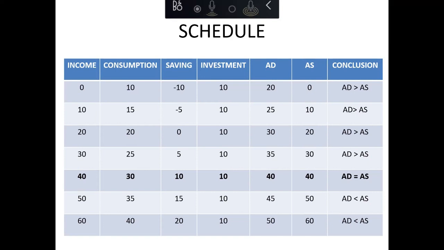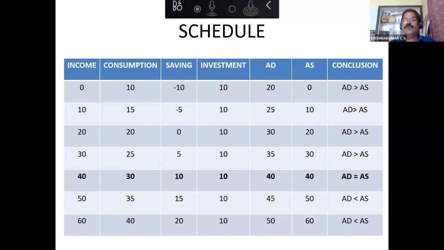Now let us think about the opposite situation. AD is less than AS. What will happen? Stock will increase, so they will stop production. Very good. Stock will increase. Inventories will pile up. That means the godowns will be overflowing because more supply, less demand.